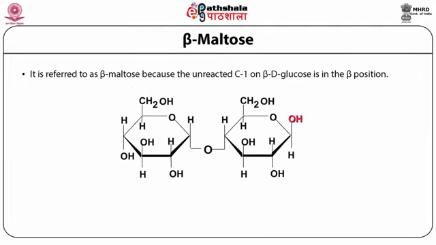It is referred to as beta maltose because the unreacted C1 on beta D-glucose is in the beta position. The linkage between the two sugar units is alpha in nature, whereas one sugar has a free OH group at the C1 position in beta form. That is why this entire disaccharide is called beta maltose, because of the active C1 hydroxy group present in the beta position.